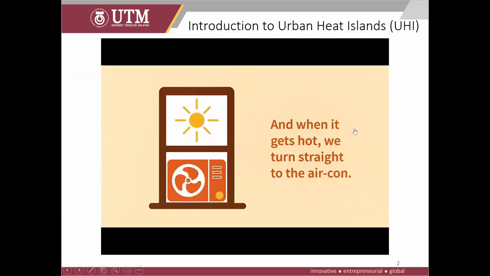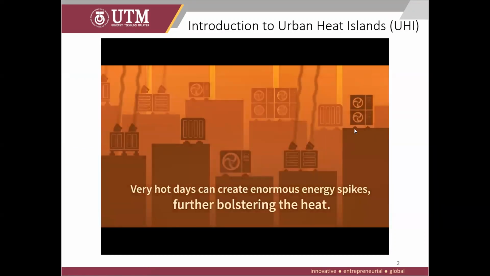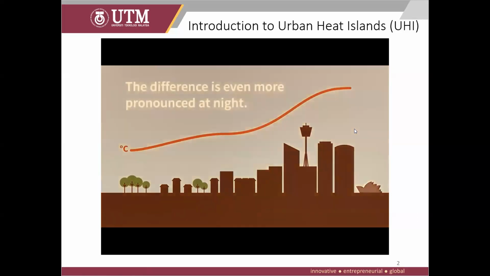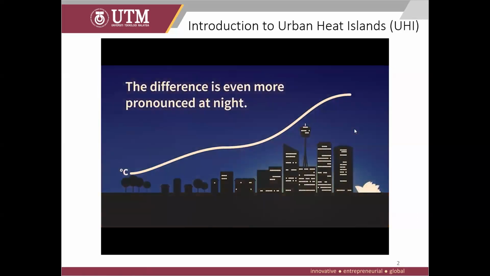And when it gets hot, we turn straight to the air conditioning. Very hot days can create enormous energy spikes, further bolstering the heat. Urban heat islands are where the temperature is high in overdeveloped areas. The difference is even more pronounced at night.